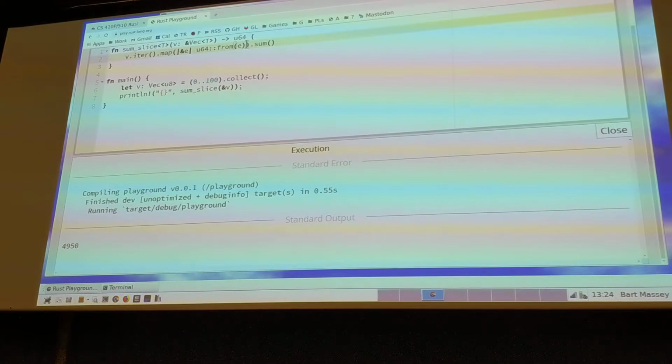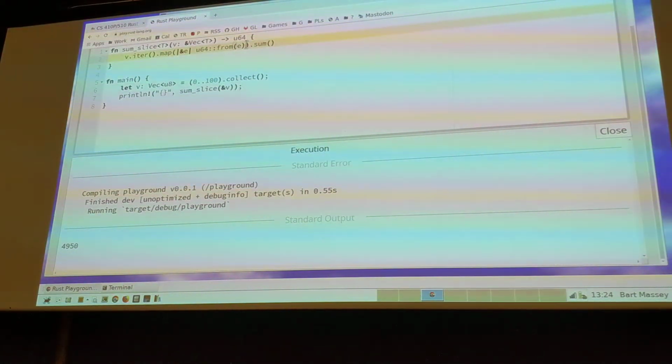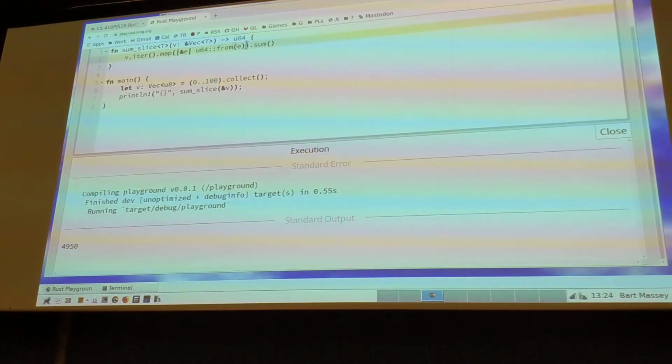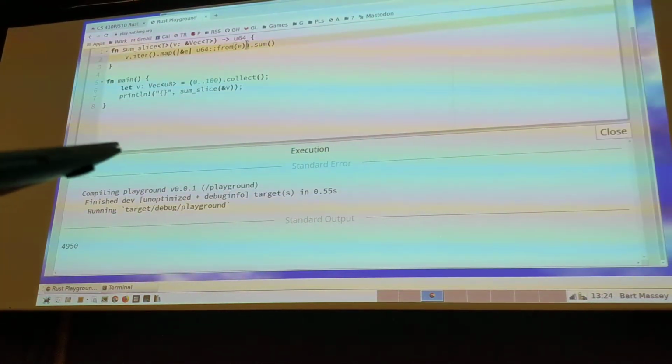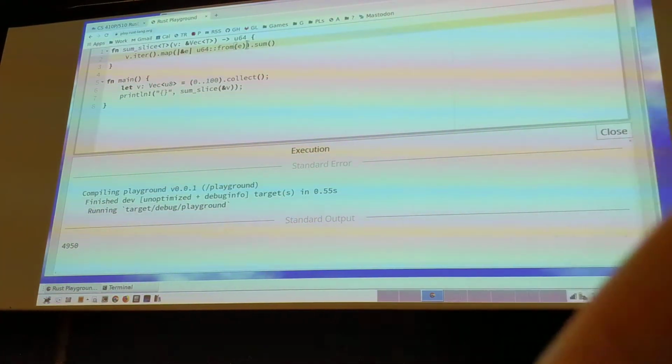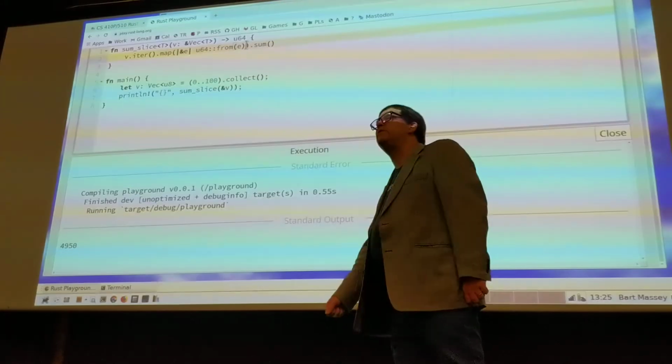That would be the other way to write sum, by the way, which would probably be the better way, but that would only work if we knew that the things were consecutive integers. We want this to be generic over all possible vectors. But look at it, right where the cursor is. What am I doing with the element? To U64, right? So I have some pretty specific requirements on this implementation. The elements have to be convertible into U64s with from.